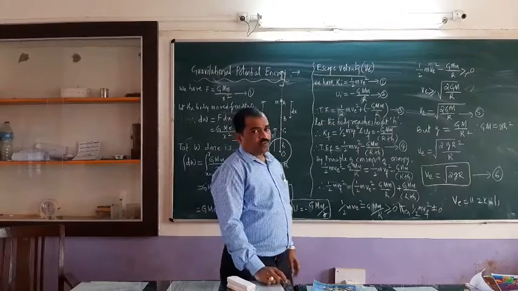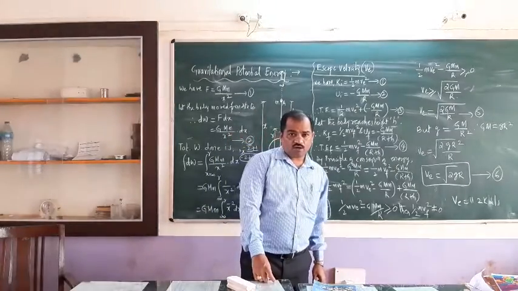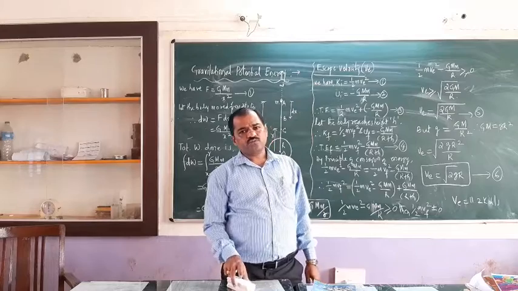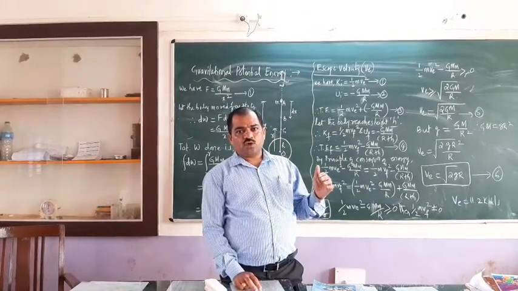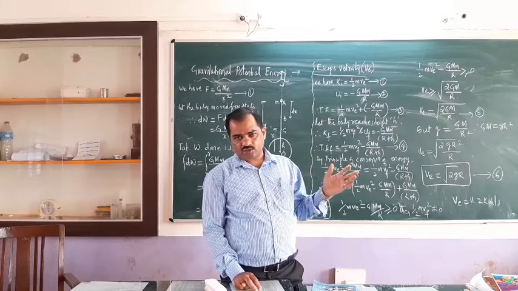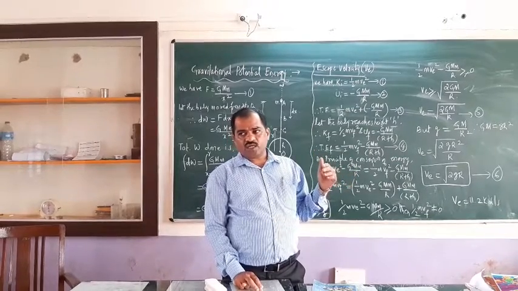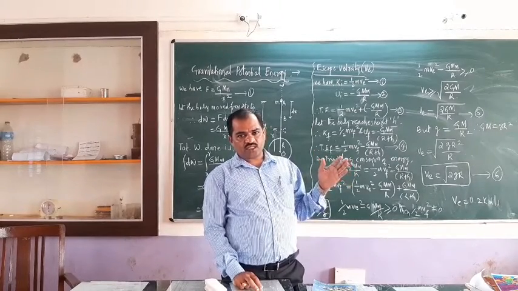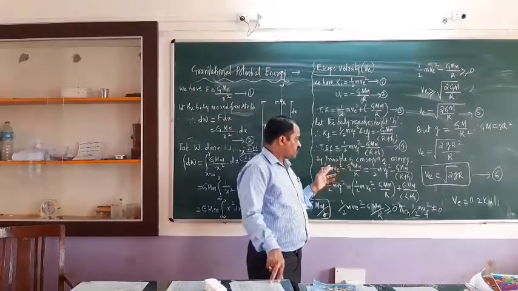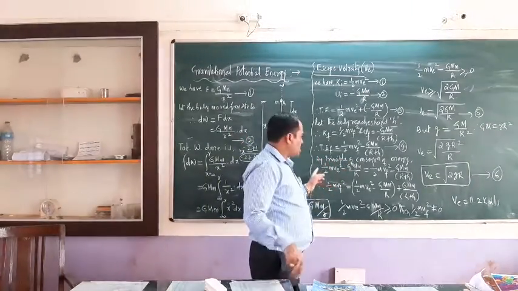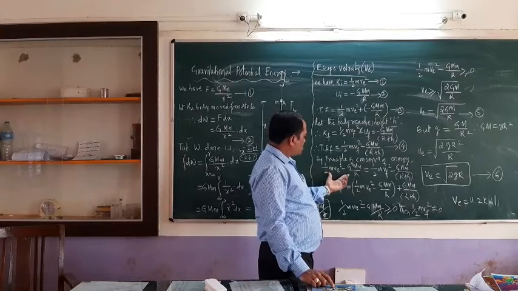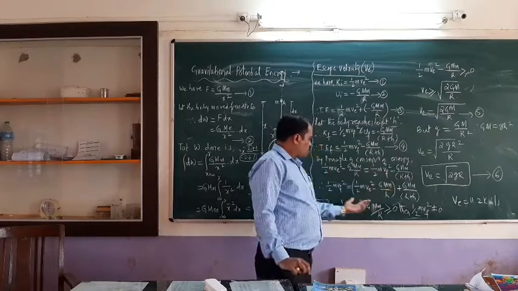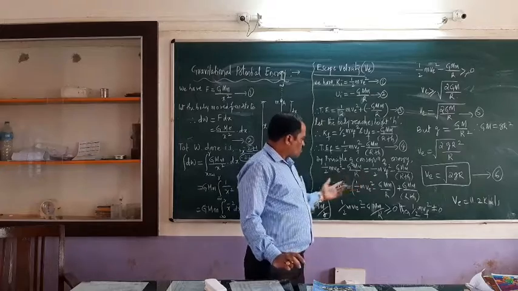Now according to the principle of conservation of energy, all of you know this, the initial energy is always equal to the final energy. Energy can neither be created nor be destroyed. So therefore, the initial total energy is equal to the final total energy, and we have equated these two equations.